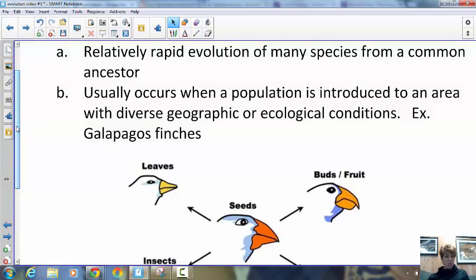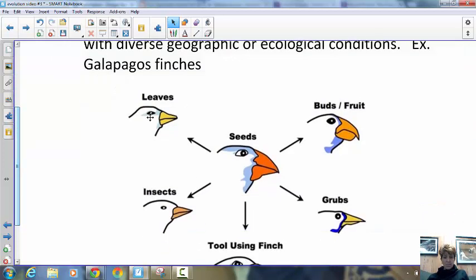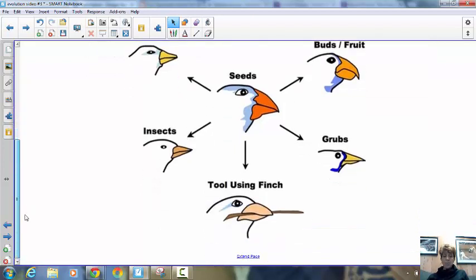These finches are relying on food, obviously, to survive like any other organism is. And when the population changes because of the condition on the island due to the foods that are available, this is what we ended up seeing. Here was the original mainland finch that was always, its niche was eating seeds, but now these different finches have taken on new niches, eating leaves, eating insects, eating buds, eating grubs, and using their beak as a tool.